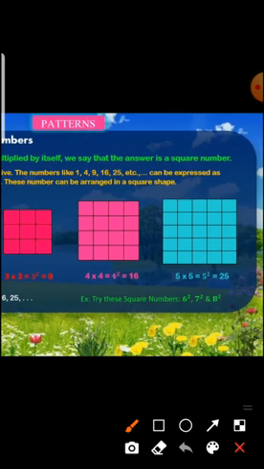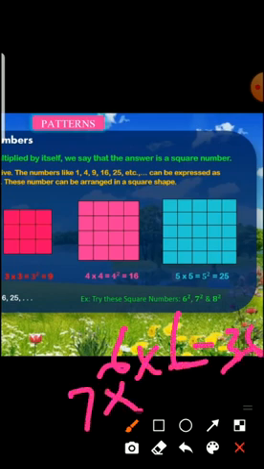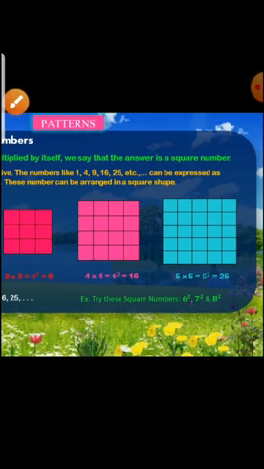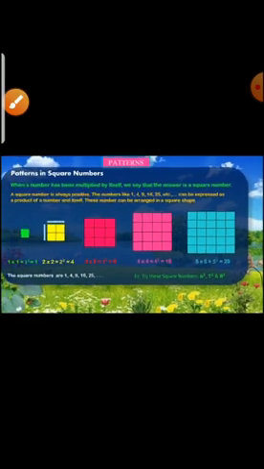Did you find? Yes. What is the answer? What is 6 square? 6 square means 6 into 6. That is 36. What is 7 square? 7 square means 7 multiplied by 7. So 7 sevens are 49. So what is 8 square? 8 square means 8 into 8. 8 8s are 64. Okay. Now you check your answer whether you are correct or not.